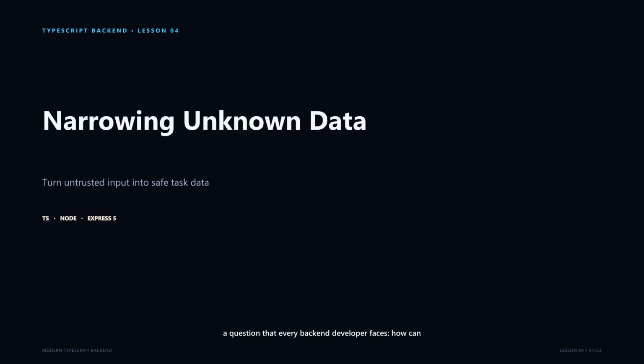How can our program safely use data that arrives from outside? A browser, a mobile app, or another service can send almost anything. TypeScript cannot inspect the data before it arrives. So we learn narrowing, the process of checking a broad value, step by step, until TypeScript, and we both, know what it is. We'll first understand the idea on its own. Then we'll use it to protect task data in our course project.